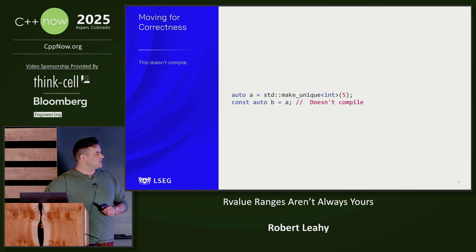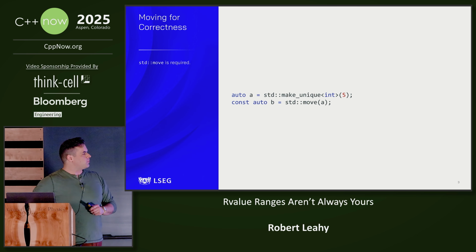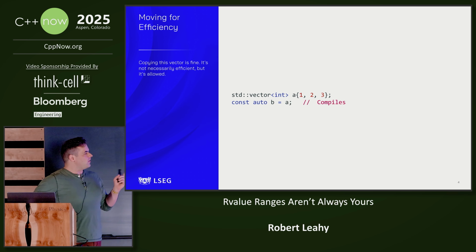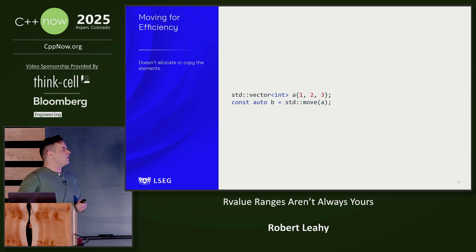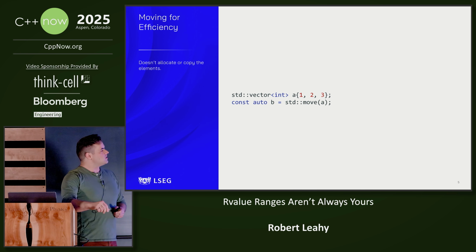This code doesn't compile. In this situation, to propagate the value of the unique putter, we need to move for correctness. This code, on the other hand, does compile. We don't need to move vector for correctness, but we can move it for efficiency.